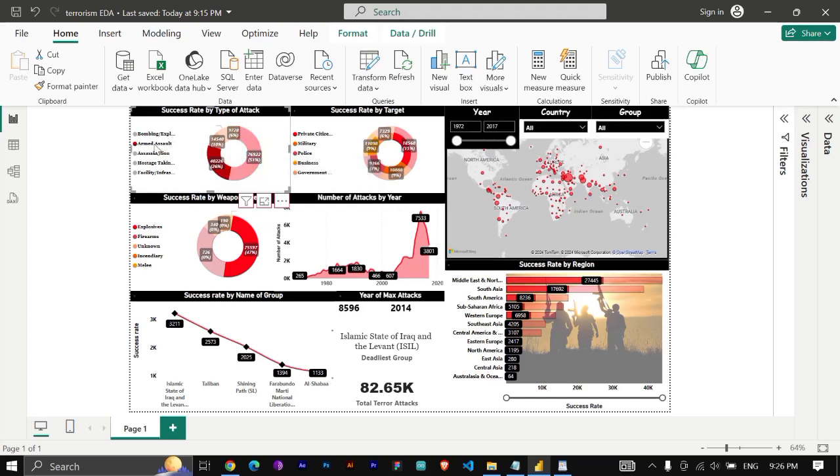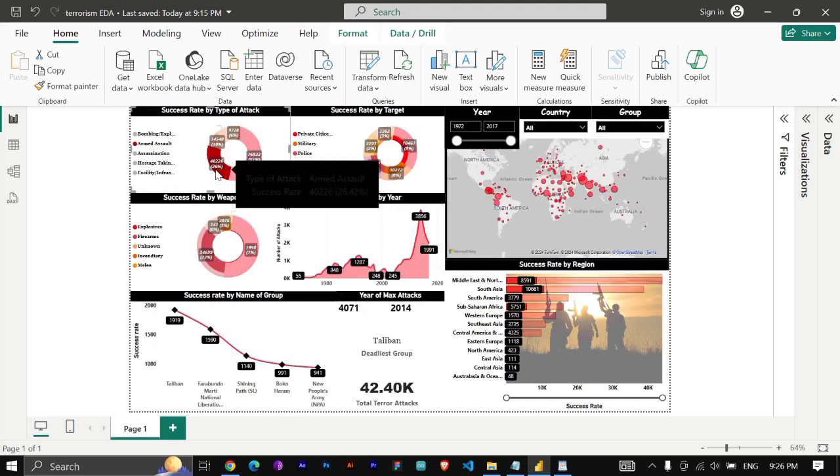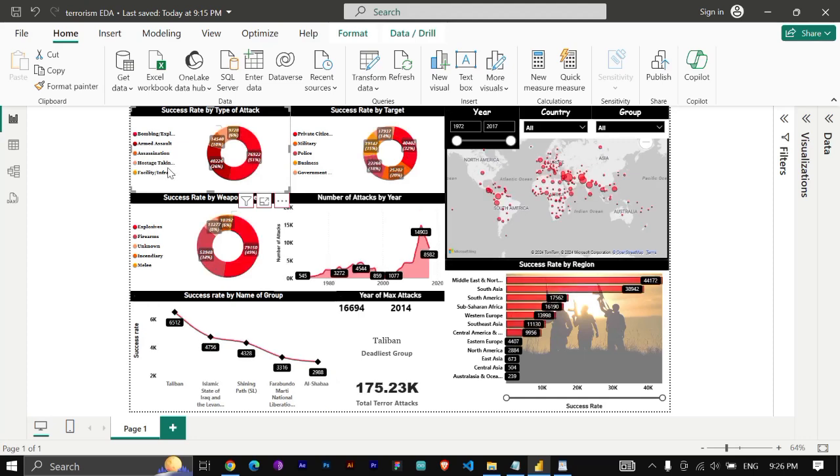Then comes armed assault, that is 26% of attacks. Then assassination, hostage taking, and attacks on facilities or infrastructure. So these are the top 5 successful types of attacks used by terrorists.